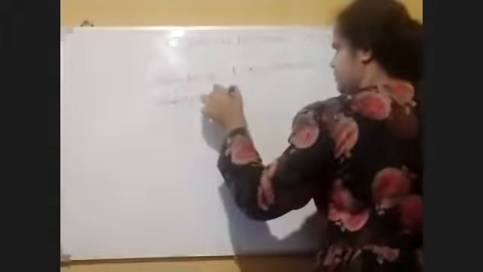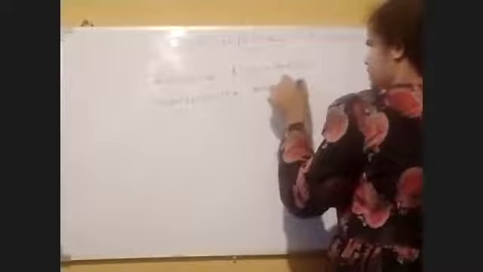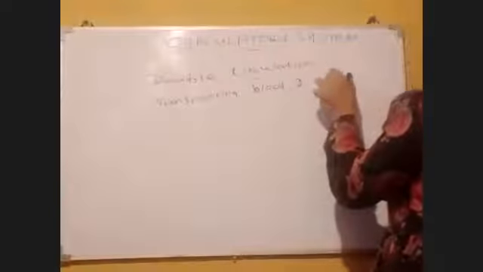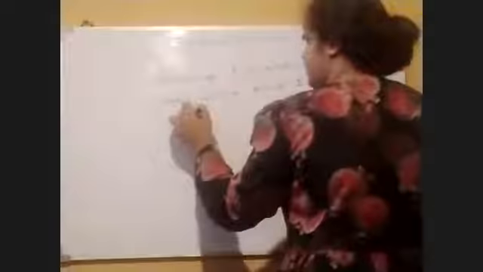Double circulation means the blood circulating two times through the heart.